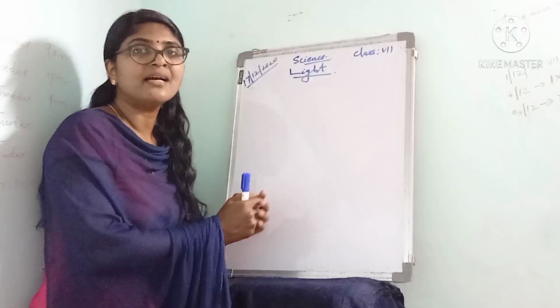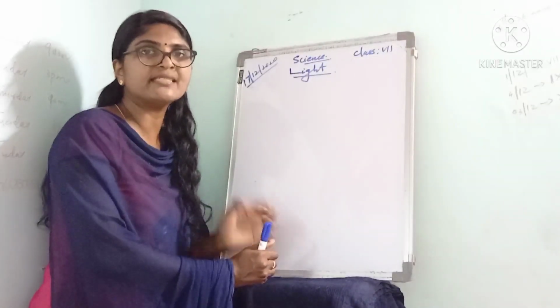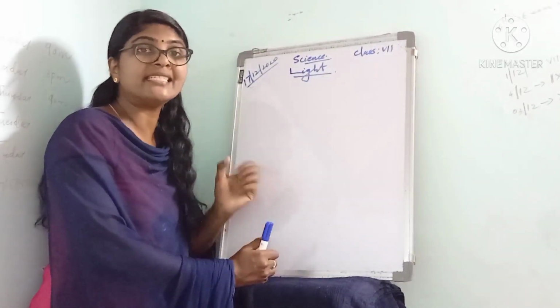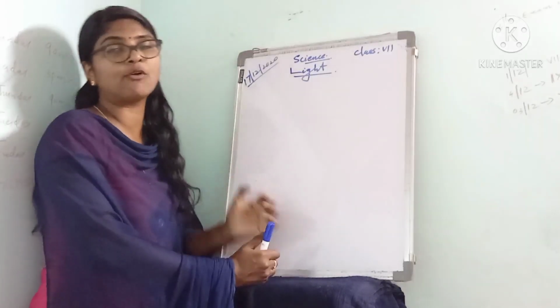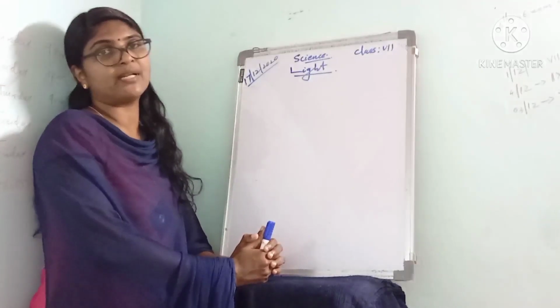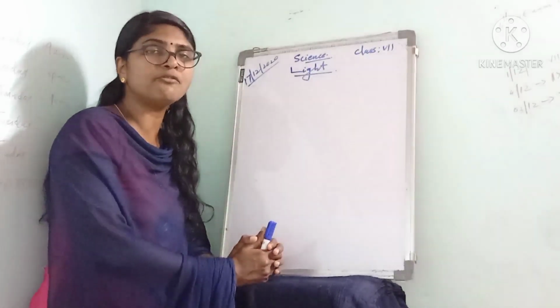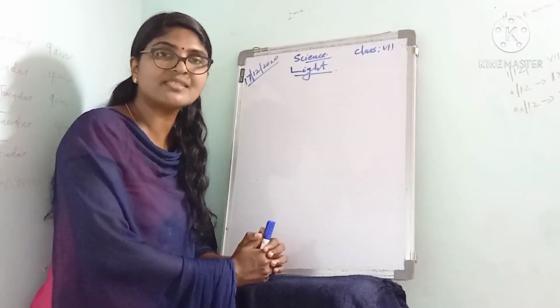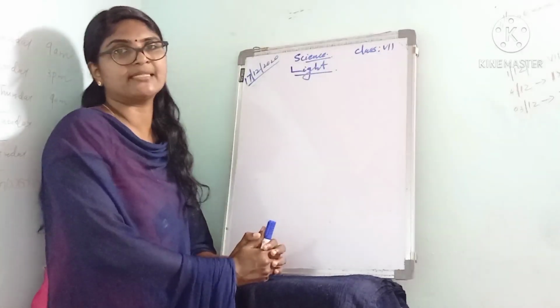Then what is the importance of light? Actually, it enables us to see the world around us. That is the importance of light. Light enables us to see the world around us.